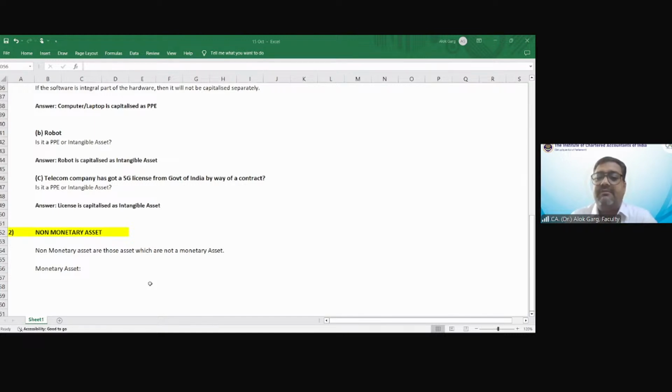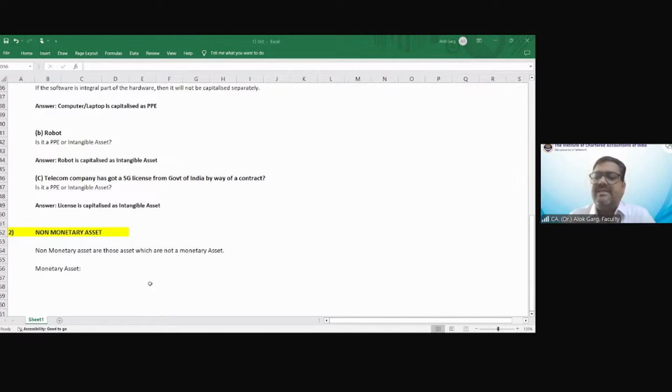How much fixed unit of money does the company have a right to receive? 5 lakh rupees.